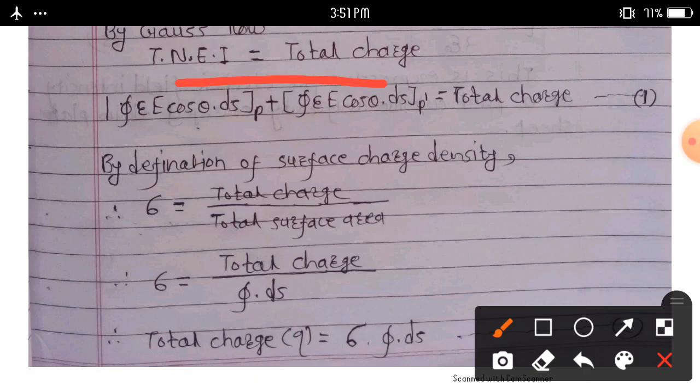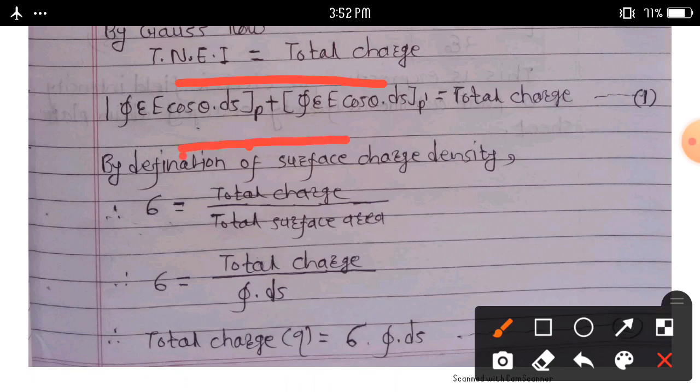That means, first at point P, integration over closed surface epsilon into E into cos theta into ds, plus integration over closed surface epsilon into capital E into cos theta ds at P dash, is equal to total charge.